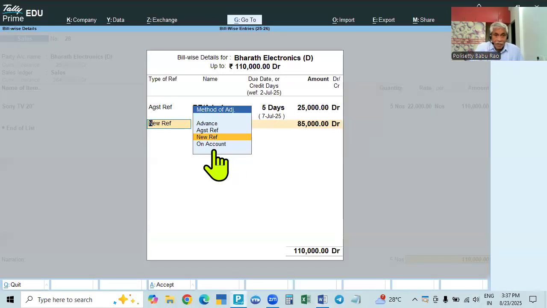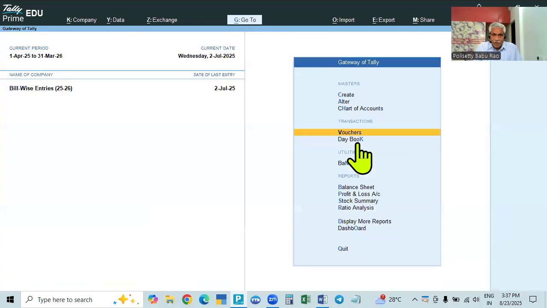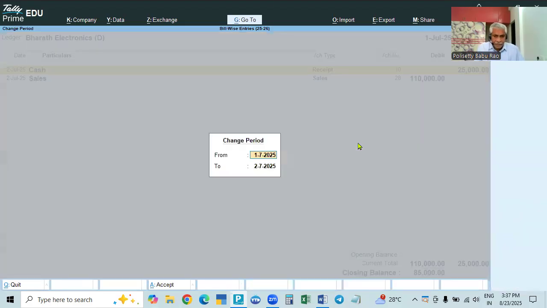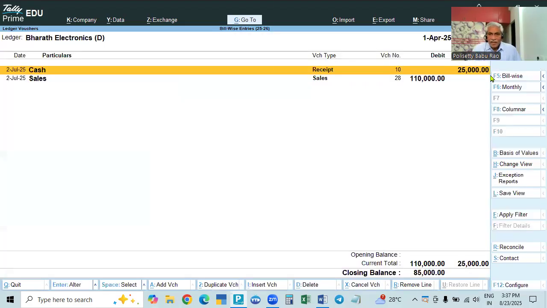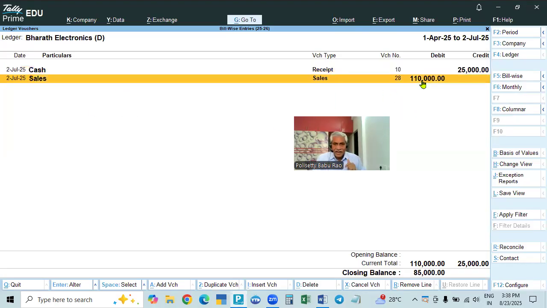Okay. And after 25,000, the balance will be outstanding. That is why for the balance amount, it will take the invoice number and take new reference 28. Then also we will take as 5 days. Okay. 25,000 advance adjusted, and the new reference is 85,000. If we go and see the Bharat Electronics account, 25,000 advance is received. He is the giver. His account is created. Now we sold the goods. Total bill amount will be entered because it is the sale. So it is debited, and the balance is only 85,000 rupees.